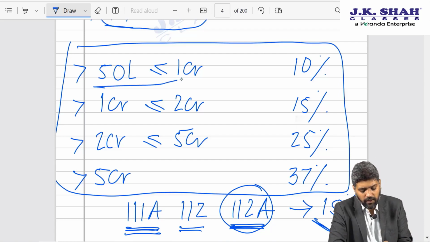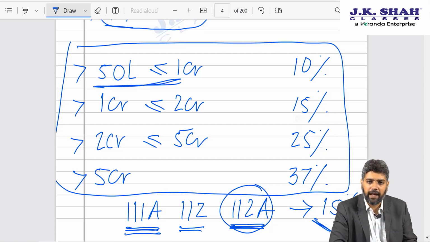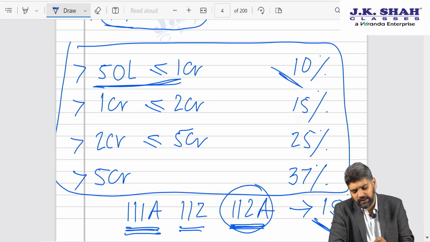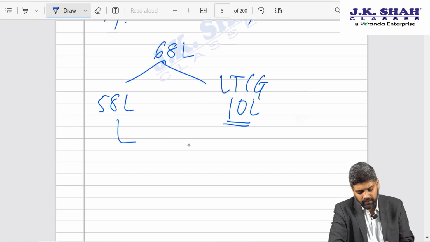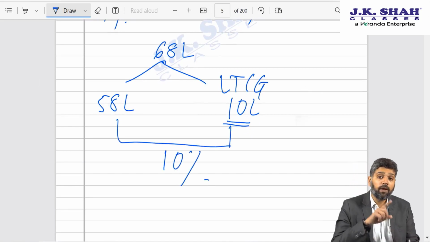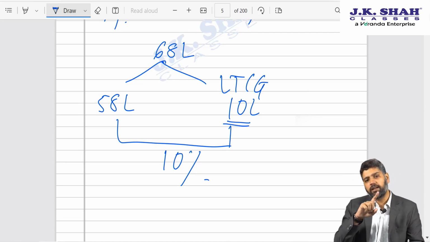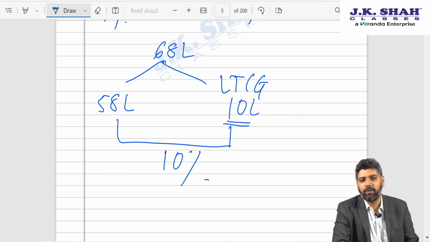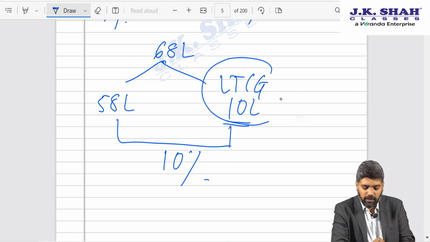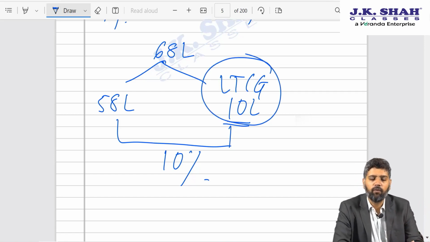So over here, since your income is above 50 lakhs but does not exceed 1 crore, what is the rate of surcharge? 10%. Then I need not do any bifurcation. On the entire tax, the surcharge which will apply is 10%. The problem only arises when your total income exceeds 2 crores, because then on the normal income the surcharge rate exceeds 15%. In fact, it's 25%. So maximum in such case on the capital gain portion shall be 15%.